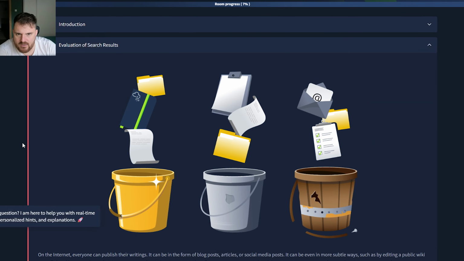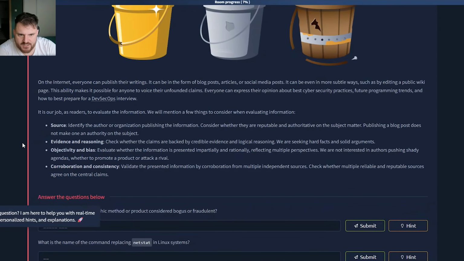Task number 2, evaluation of search results. On the internet, everyone can publish their writings. It can be in the form of blog posts, articles, or social media posts. This can be even in more subtle ways, such as by editing a public wiki page.